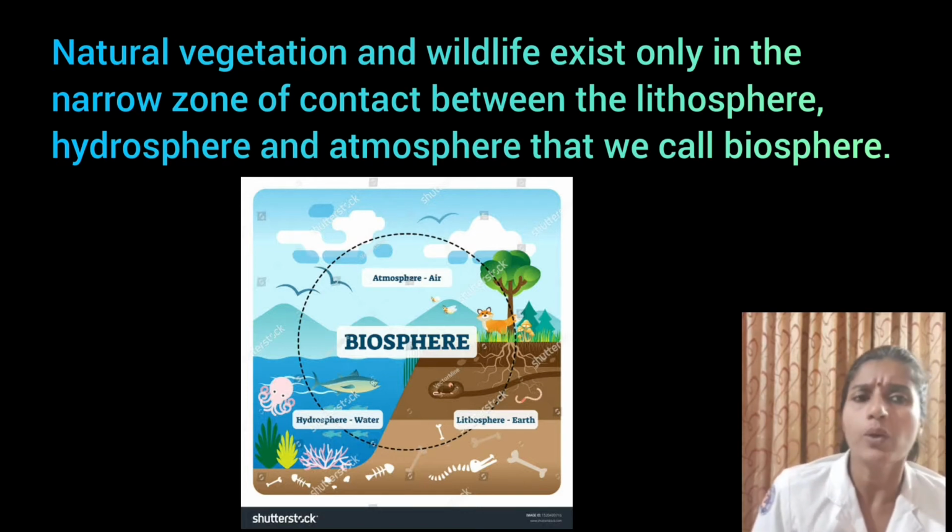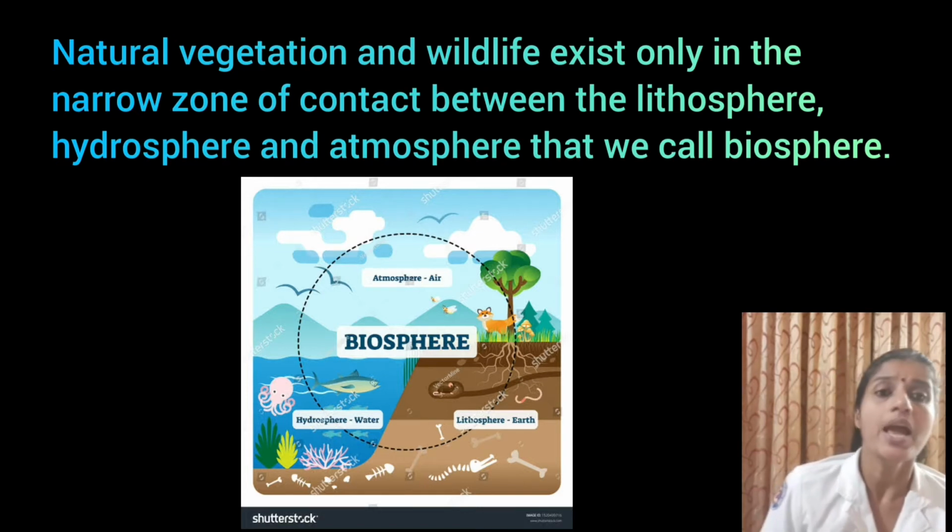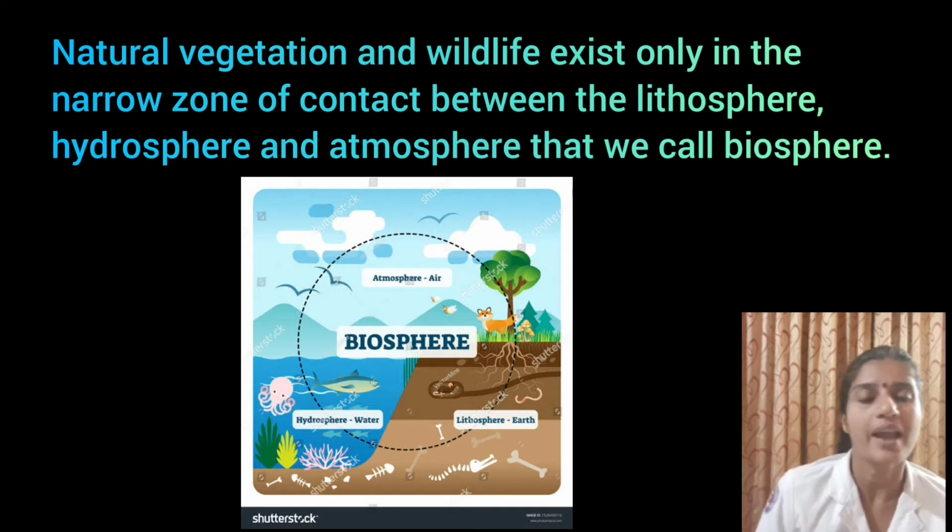It is the narrow zone of contact between lithosphere, means the land area of the earth, hydrosphere, water area, and the atmosphere, air. So, what is biosphere? It is the narrow zone of contact between lithosphere, hydrosphere, and atmosphere. It is the layer of the earth where life exists.